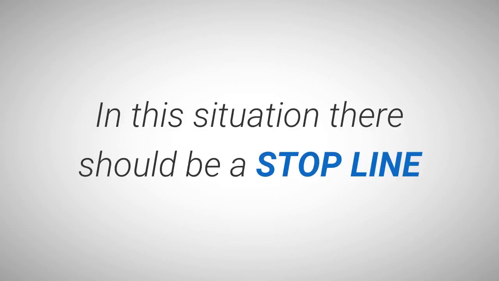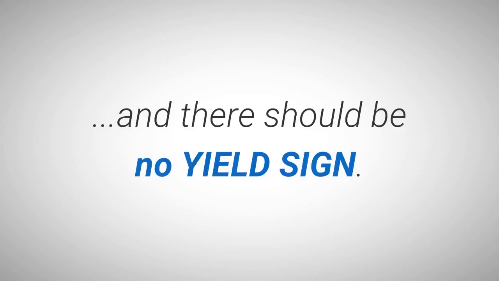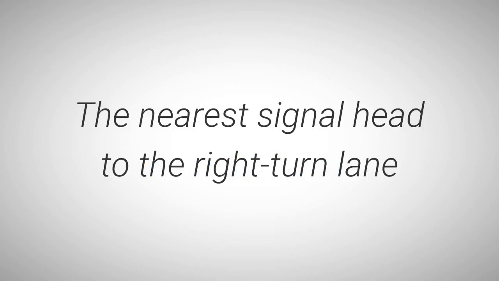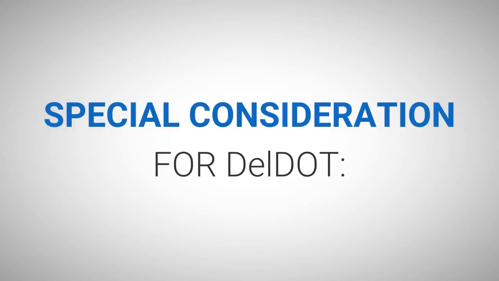In this situation, there should be a stop line across the right turn lane, and there should be no yield sign. The nearest signal head to the turn lane controls the right turn movement. Special consideration for DelDOT.